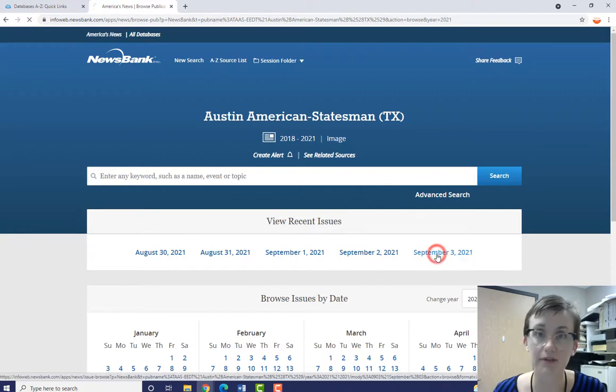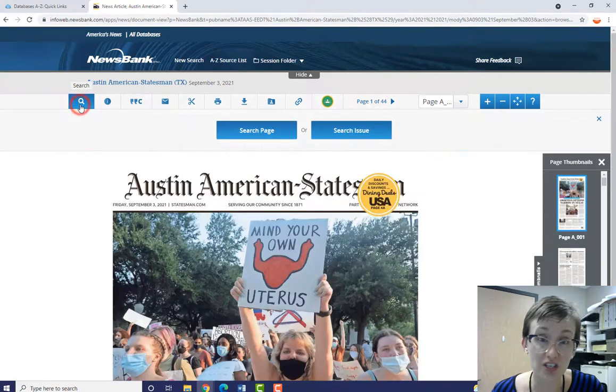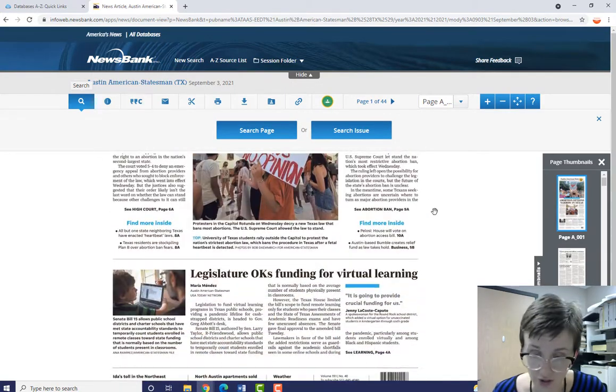and I'm going to pick September 3rd. All right, so as you can see, the newspaper appears as a PDF just as it looked in print. So up here at the top, you have lots of options. You can search inside this issue, either by page or by issue. You can get more information about it, cite it, email it to yourself. You can clip a portion, the whole page, or just a small section. You can print it, download it, save it, copy it, or even share it to a Google Classroom. So there are lots of options.